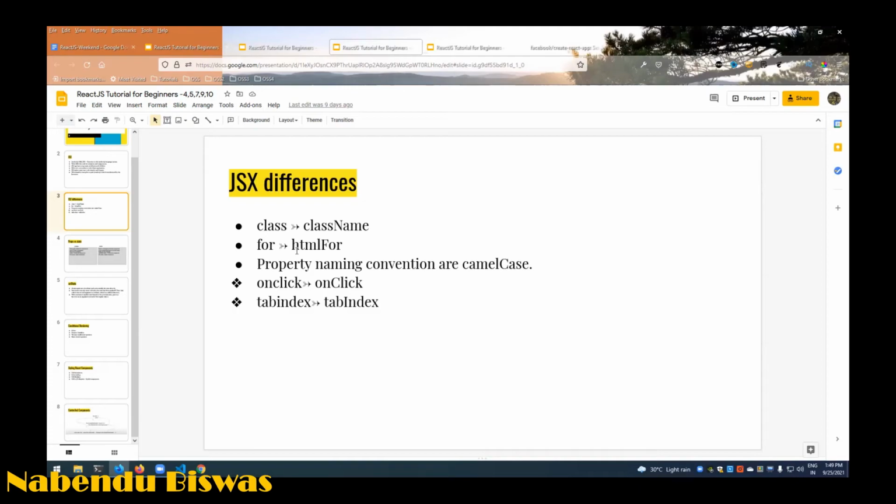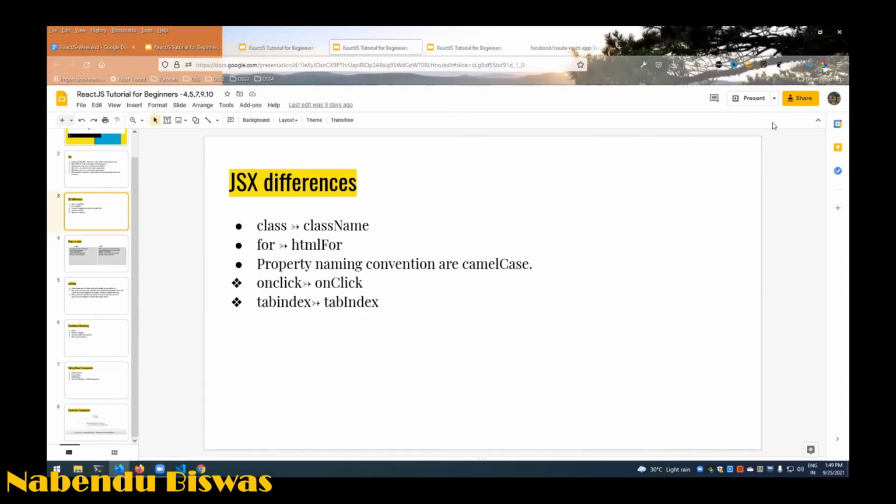And the other thing is that everything is camel case. In HTML code, if you have seen, onclick is always small, onclick, which links to some event handler. But here in React, it's onClick, the C will be capital, it will be camel case.